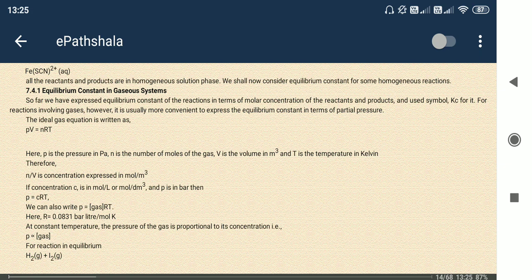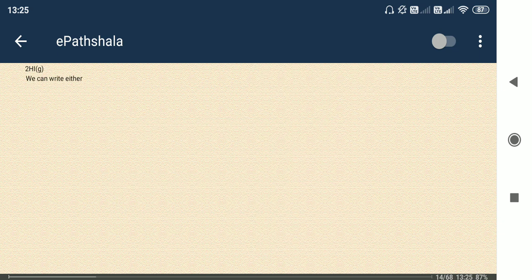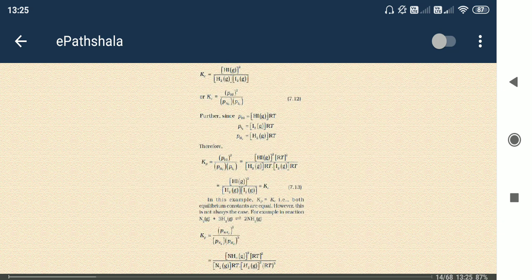That's why we can use the partial pressure of that gas in place of its concentration. That's why another equilibrium constant comes in the case of the gaseous state, that is Kp. Kp is nothing but the partial pressure of the products divided by the partial pressure of the reactants.